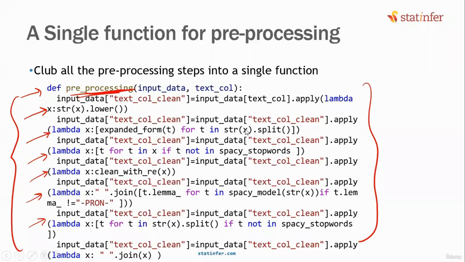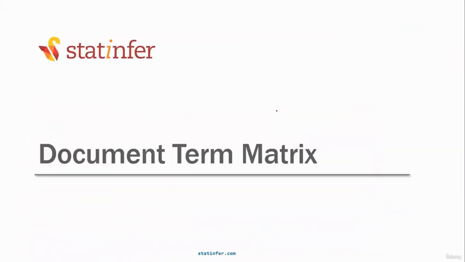Now it's time to convert our data into numerical format. Until now, the data is in text format. This is the important conclusion here. Convert the data into numerical format. The numerical format of the text data is known as DTM. DTM stands for document term matrix. This is the numerical equivalent of our text data.